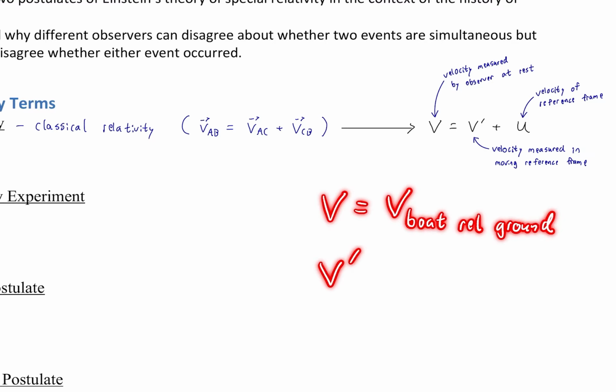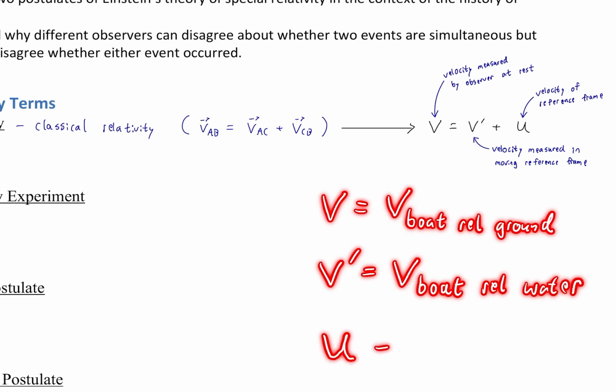V prime is the boat relative to the water. And the water is what we call our moving reference frame. A reference frame is just a location where measurements are made. And we're using the letter u, which would be the velocity of the water relative to the ground, like the sea current. So you see there, u is the reference frame motion itself relative to something that's at rest, and then v prime would be something else moving relative to the moving reference frame.